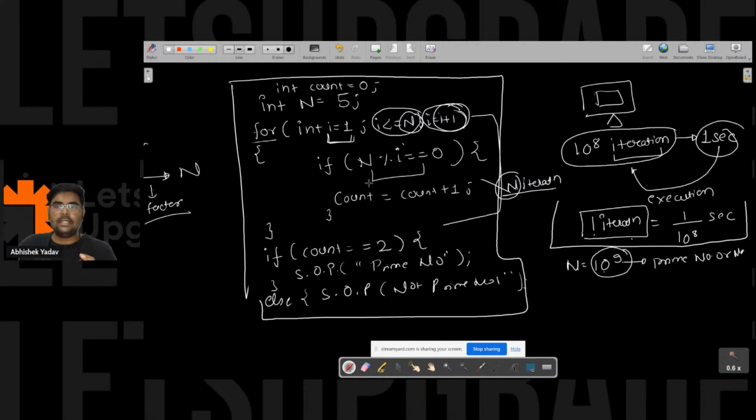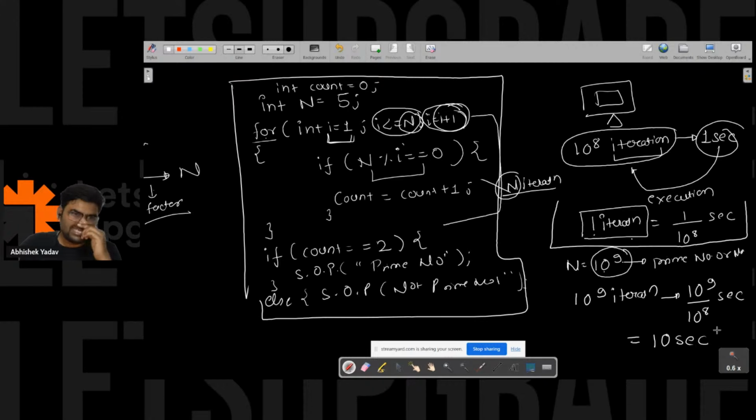Inside this code, I have a for loop that is doing n iterations. One iteration is equal to 1 upon 10 to the power 8 second. So 10 to the power 9 iterations will get executed in 10 to the power 9 upon 10 to the power 8 seconds, which is equal to 10 seconds, right? So what I get from this result is that this program takes 10 seconds to check whether 10 to the power 9 is a prime number or not. Please write in the chat if it is clear till this point.